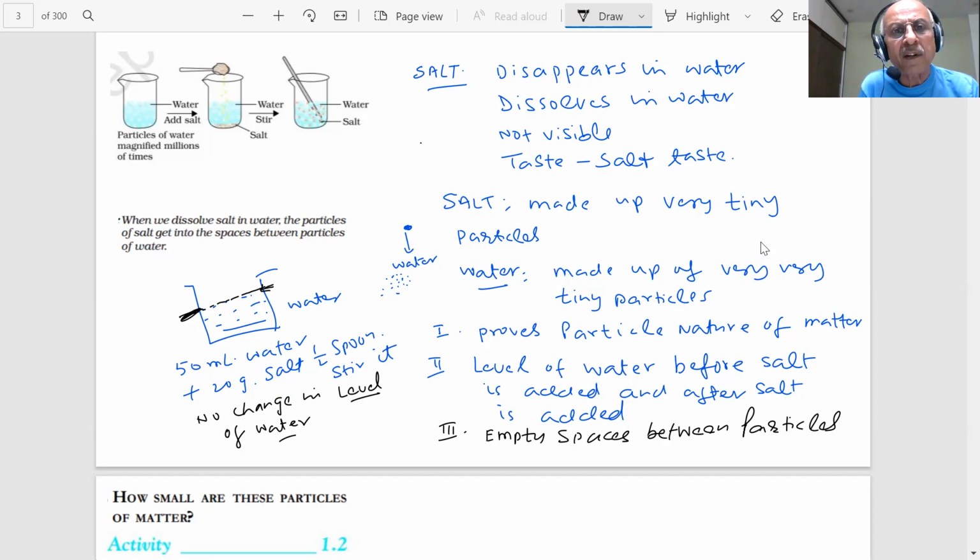Supposing these are the particles of water, students, and this is your H2O.